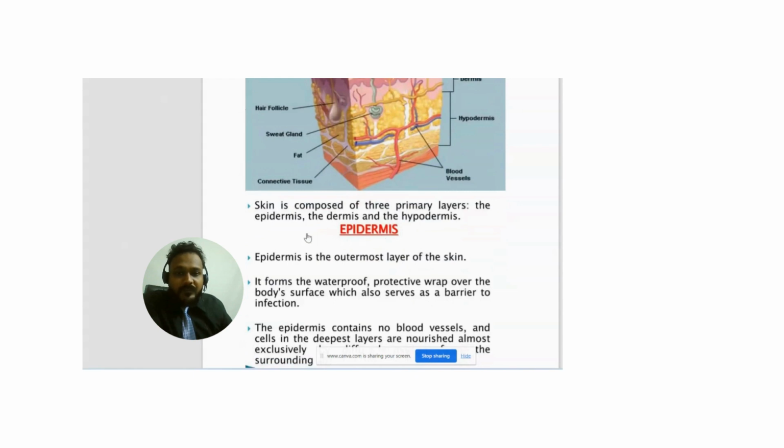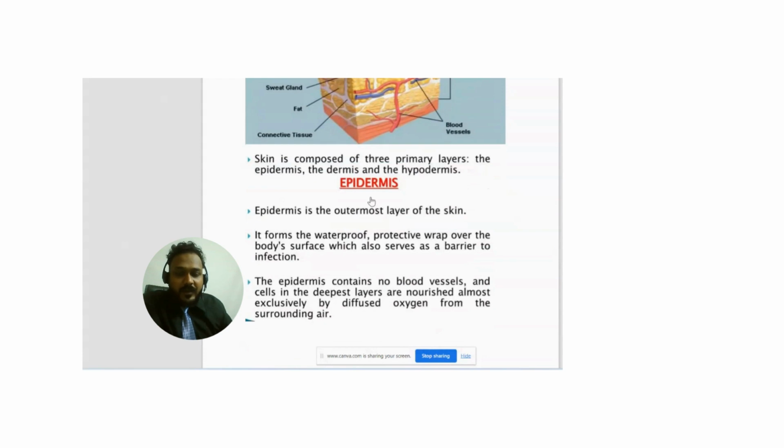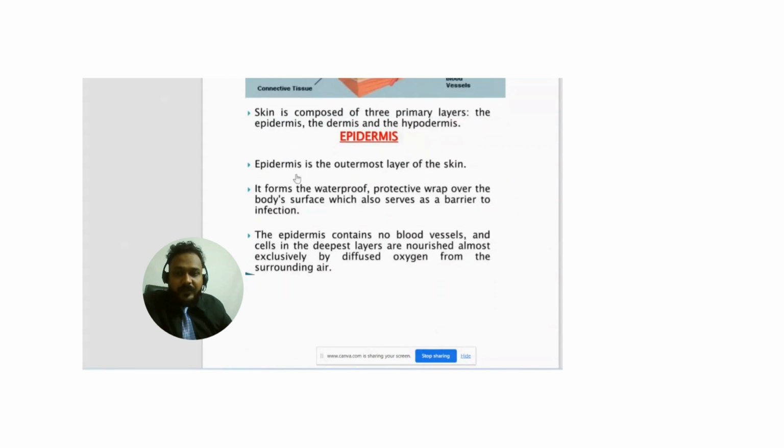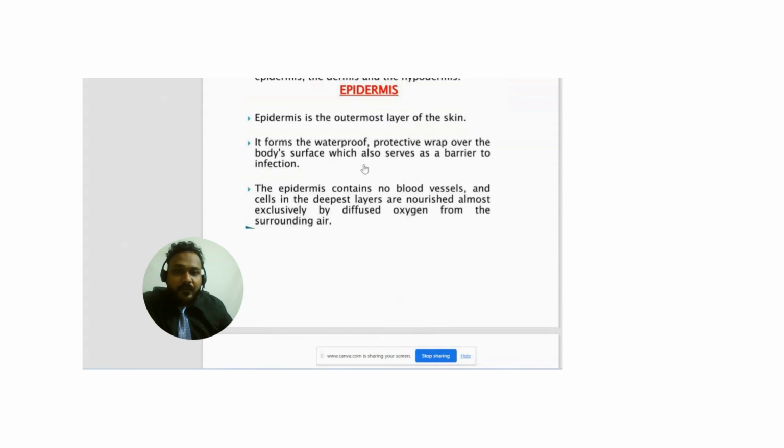Skin is composed of three layers: epidermis, dermis, and hypodermis. Now the description of the epidermis. Epidermis is the outermost layer of the skin. It forms the waterproof, protective wrap over the body surface, which also serves as a barrier to infection.